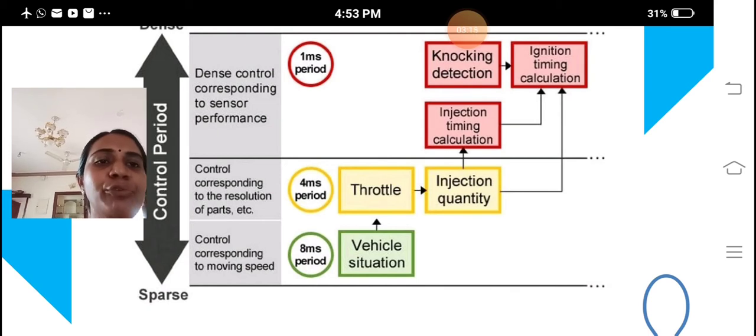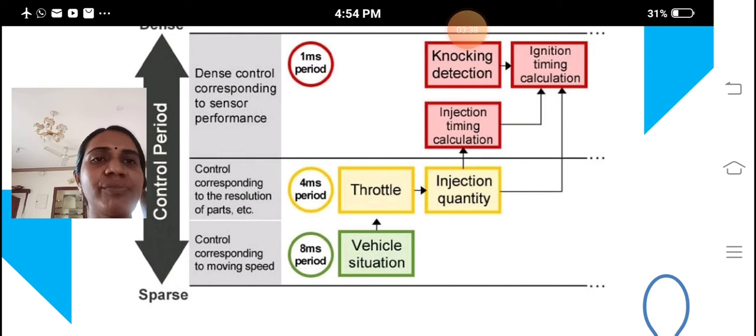Then every 4 millisecond period we have to calculate the throttle and injection quantity; everything we have to periodically check every 4 millisecond period. And the last one is the 8 millisecond period, that is vehicle situation. So these are all the different cycles of operation we are performing in the multi-rate concept.